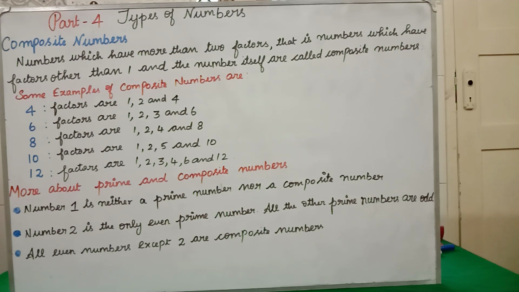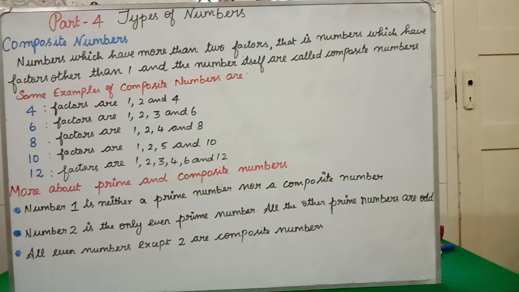Now we are going to see about composite numbers. Numbers which have more than 2 factors, that is, numbers which have factors other than 1 and the number itself, are called composite numbers. Composite numbers are the reverse of prime numbers. Let us see some examples of composite numbers. Examples I have written here: 4, 6, 8, 10, 12. These are all examples of composite numbers.